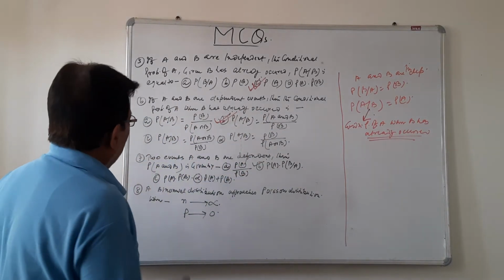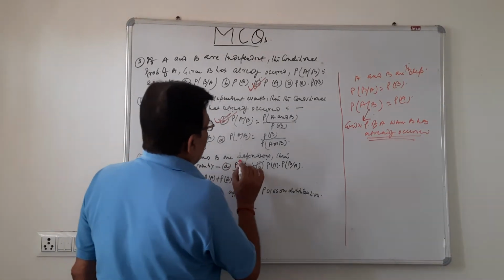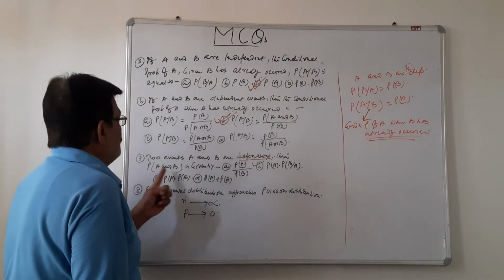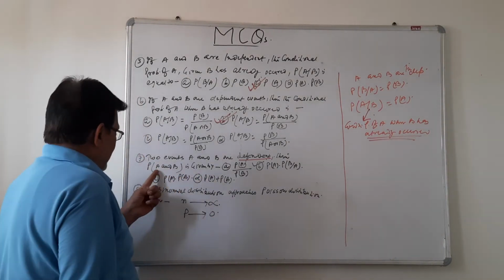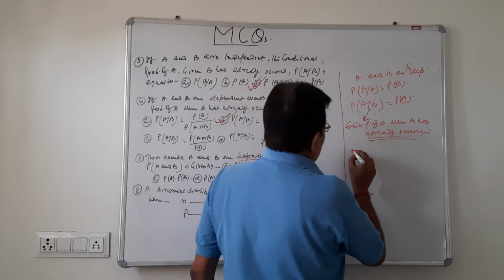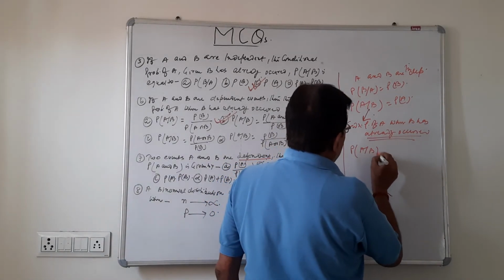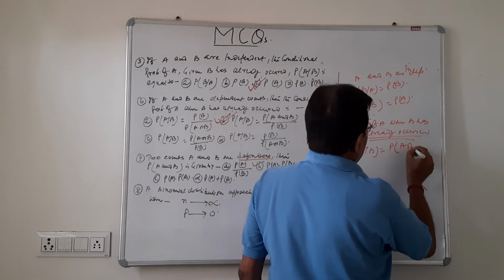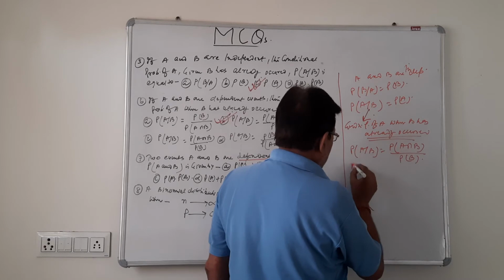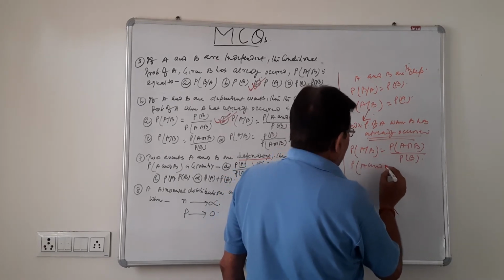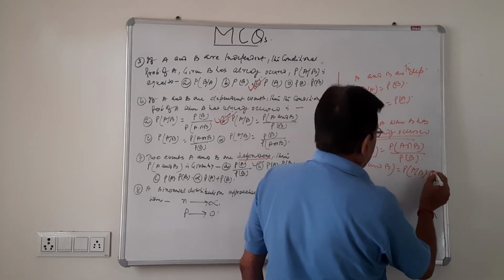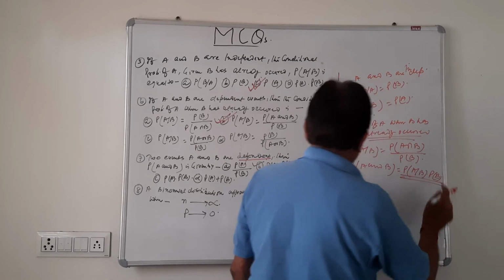Number 7: two events A and B are dependent, then the probability of A and B is given by P(A intersection B). P(A|B) is P(A intersection B) divided by P(B). So by cross multiplication, P(A intersection B) is P(A|B) into P(B).